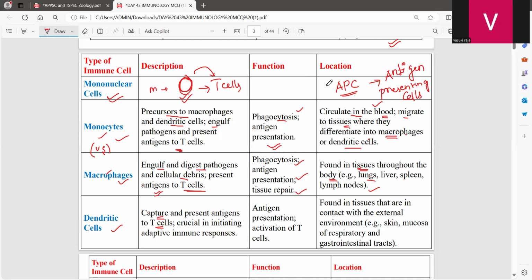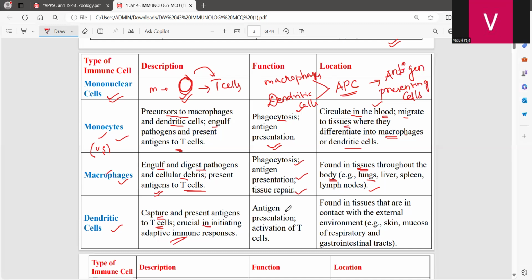And what are the APC cells? That will be the macrophages and dendritic cells. Because these two cells are presenting the antigen to which cell? T cell. So this is crucial in initiating the adaptive immune response.